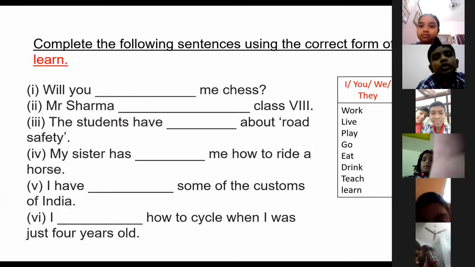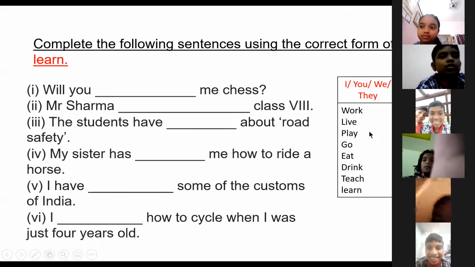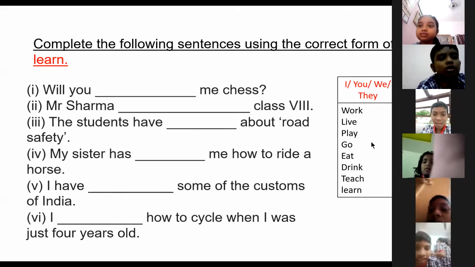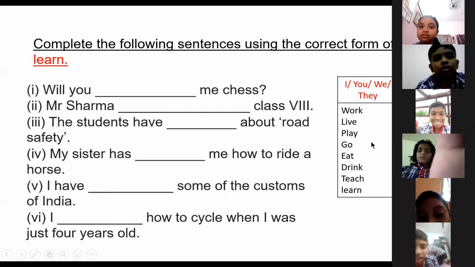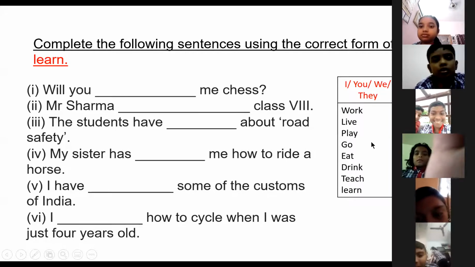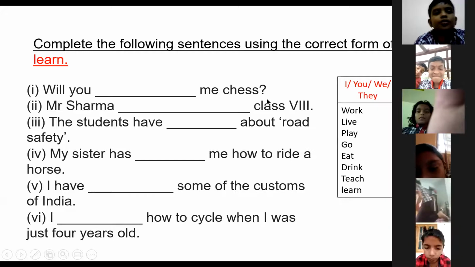Now, there is a difference between teach and learn. I am teaching and you are learning. Isn't it, children? I am teaching you and you are learning. Isn't it? Now, will you dash me chess?